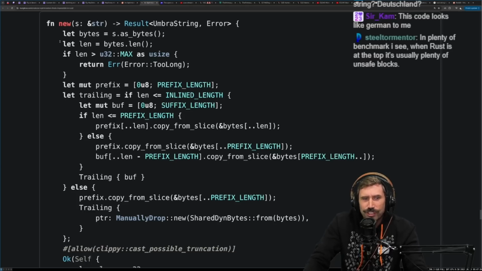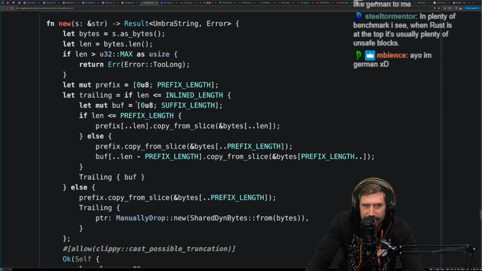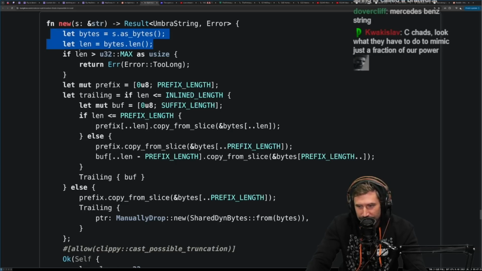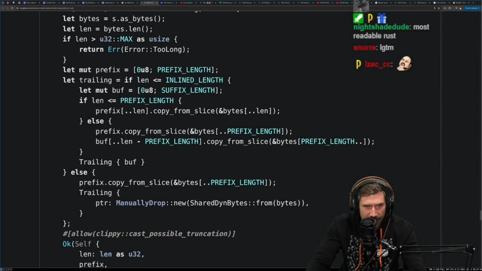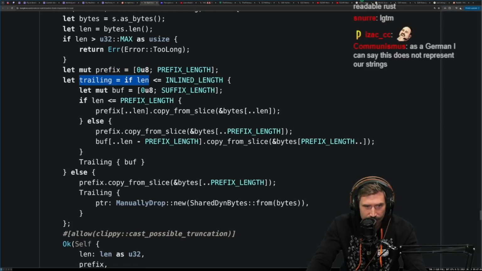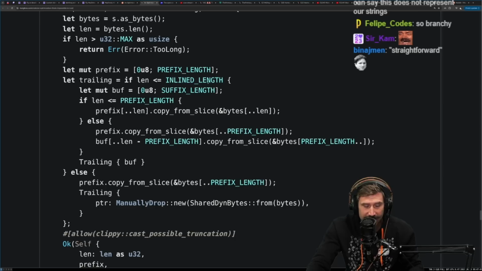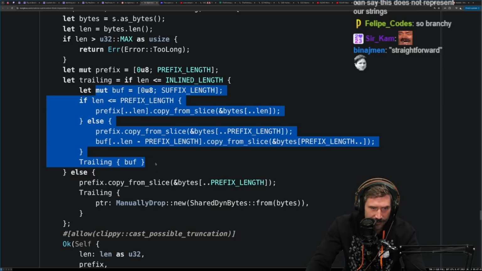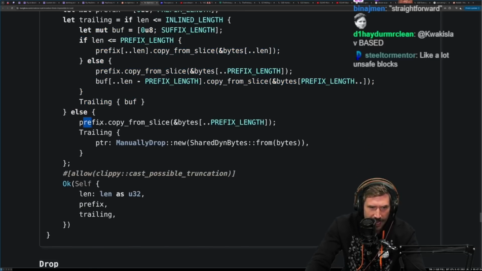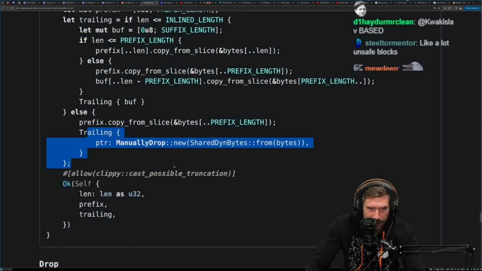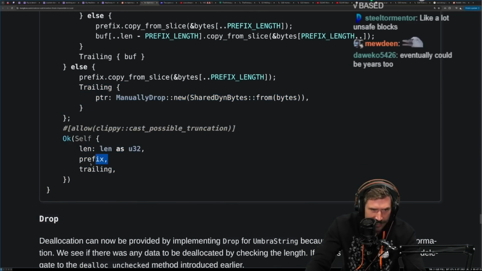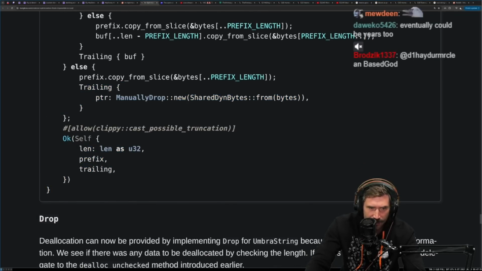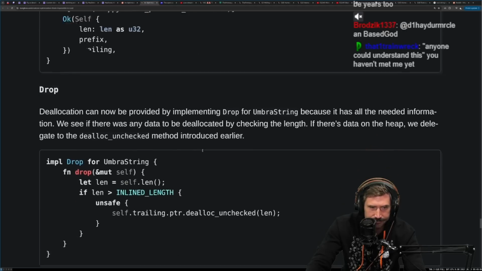I'm sure anyone could understand this eventually, right? It just might take a bit of effort right here. So you got the bytes, you got the length. If it's over the largest size, it can't do that. We get the prefix with the prefix length. We get the trailing by slicing that stuff out. If it's less than inline length, then we don't need to do it. Then the trailing, obviously, we must do some sort of writing stuff. Else, we copy the slice from one side to another and create the trailing with the manually dropped pointer right here. Then we return this right here with the length, the prefix, and the trailing. And then allow clippy cast possible truncation.